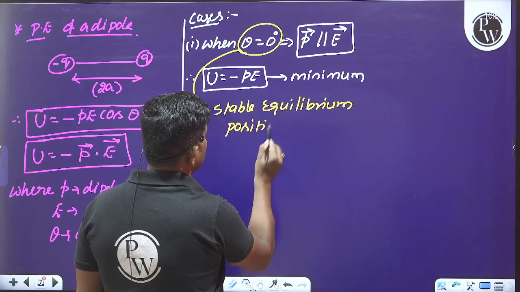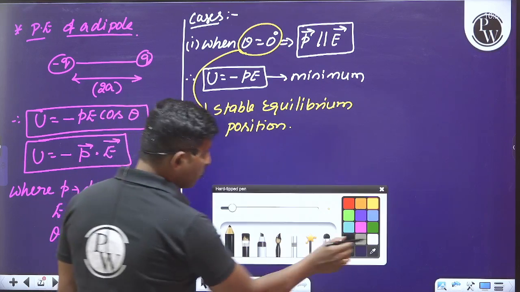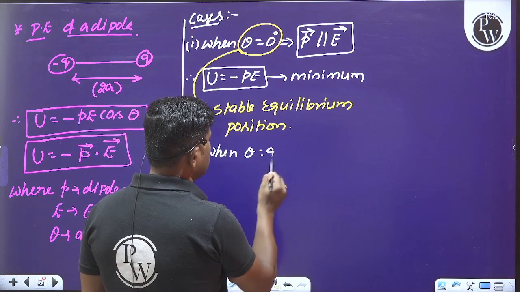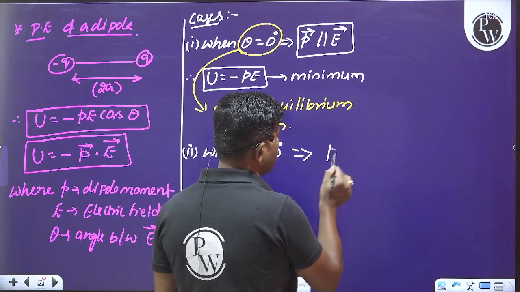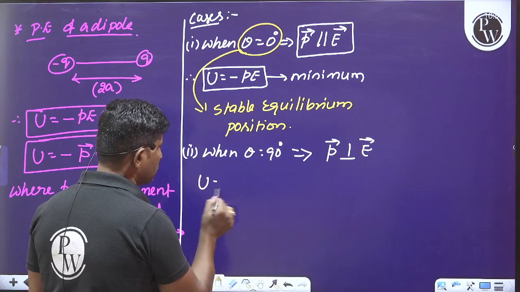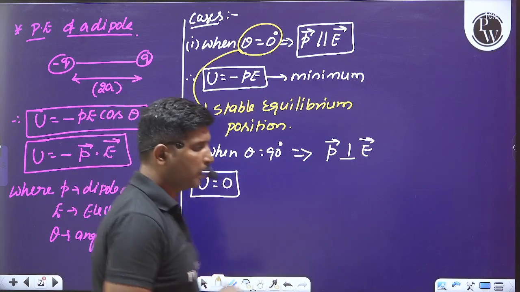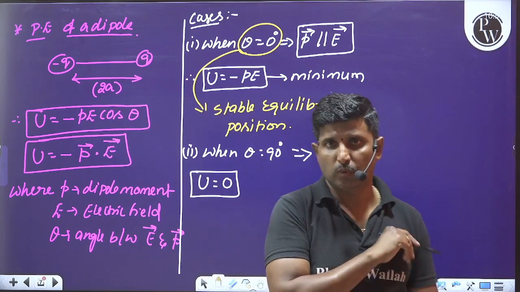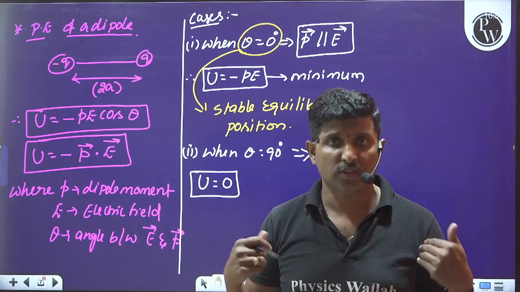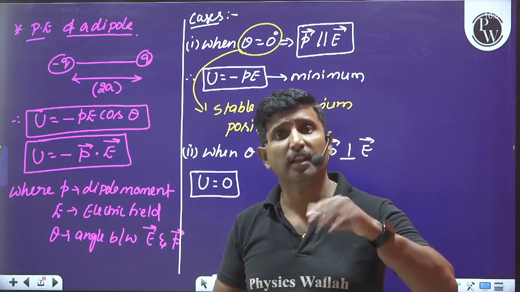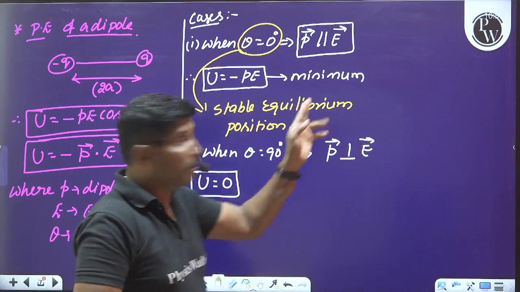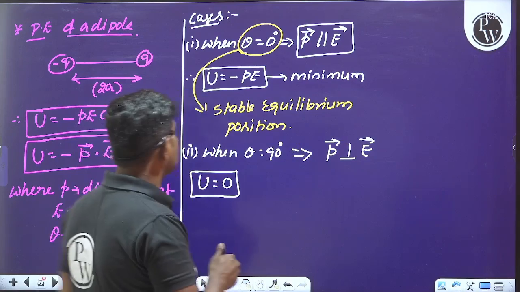Okay, so please make sure you are understanding these points here. Second one, observe this. When theta is equal to 90 degree, the dipole moment is perpendicular to the electric field vector. In this situation, the potential energy of a dipole will be equal to zero. But many people think that whenever the potential energy is zero, that is the minimum, but zero is not the minimum value. Minus PE will be the minimum value, that is when theta is equal to 0 degree.